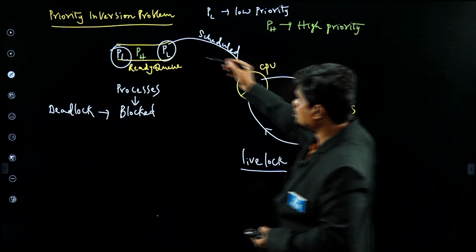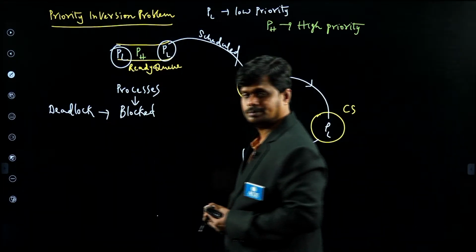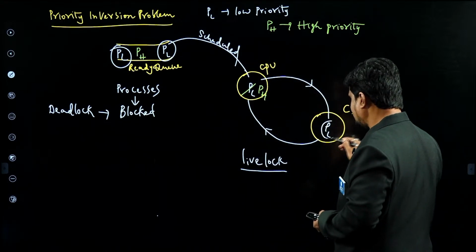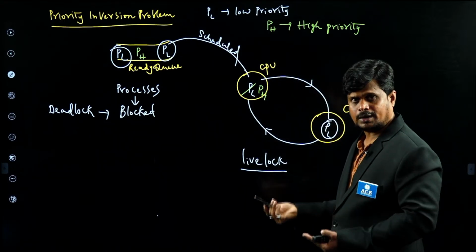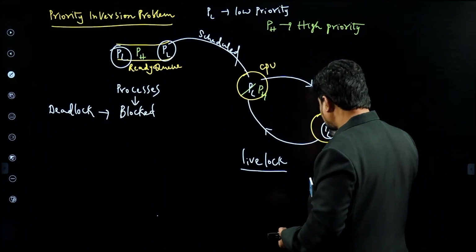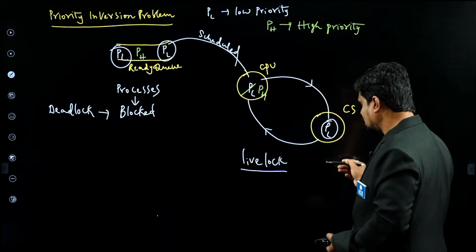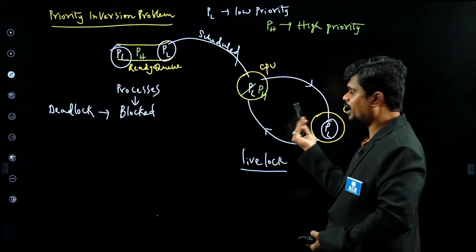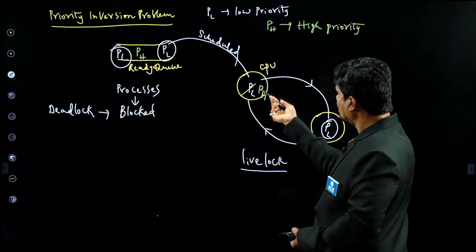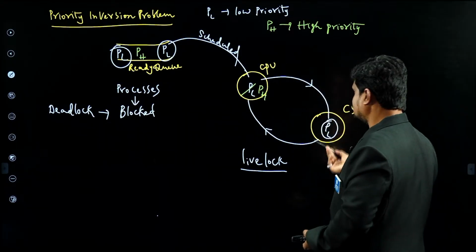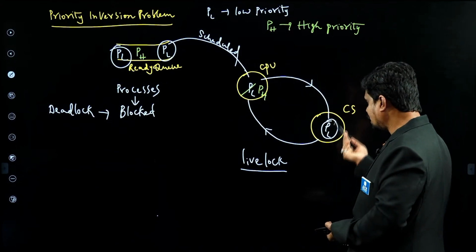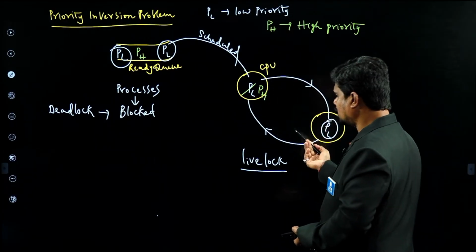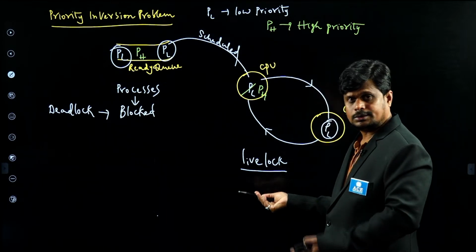And this is the meaning of the priority inversion problem. The priority inversion problem says that to come out of the critical section, this PL needs the CPU, but PL has low priority. It can come out of the critical section only when it gets the CPU. But the CPU is with the high priority process, correct? So this high priority process wants to enter the critical section, but PL is not able to come out of it. So both are permanently locked here, but this is a livelock, not deadlock.